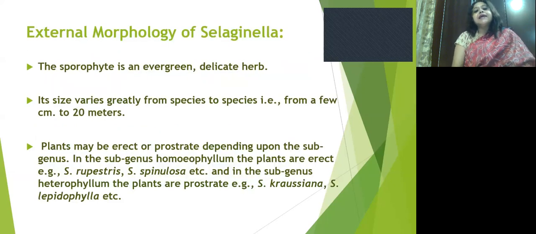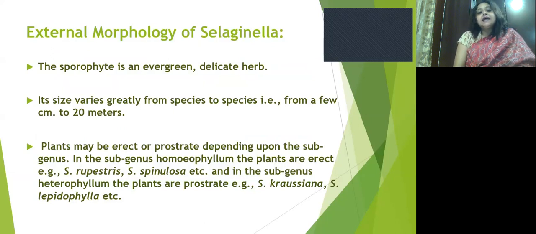Next, we come to the external morphology of the genus Selaginella. The vegetative plant body is sporophytic in nature, and this sporophyte is an evergreen delicate herb.